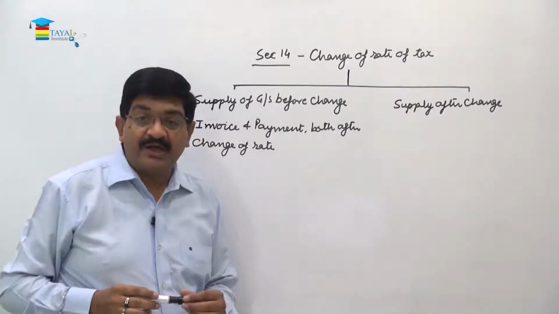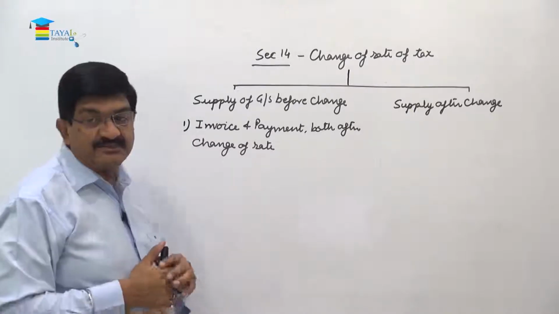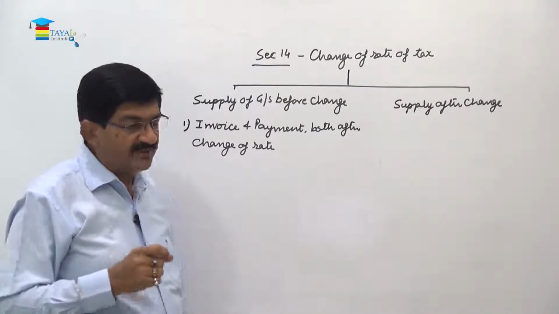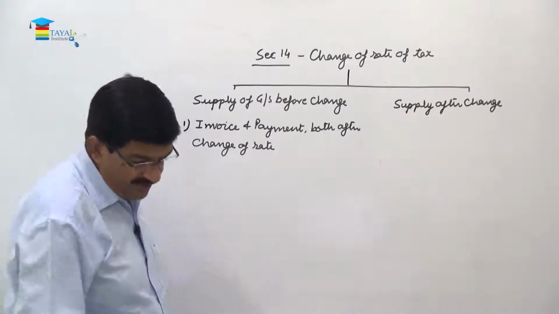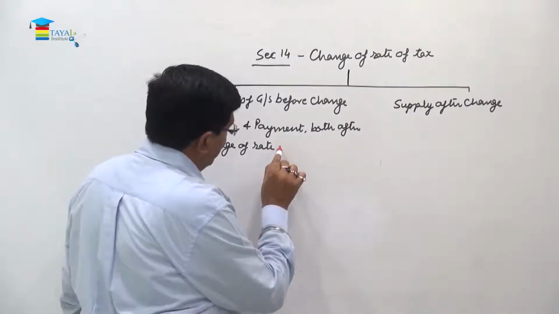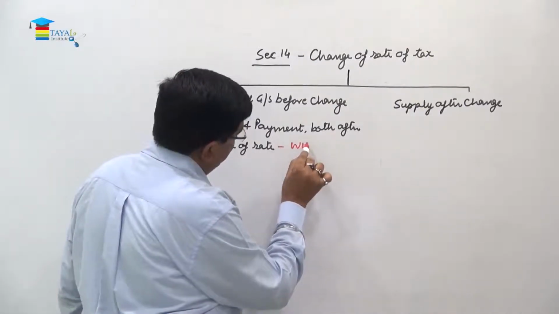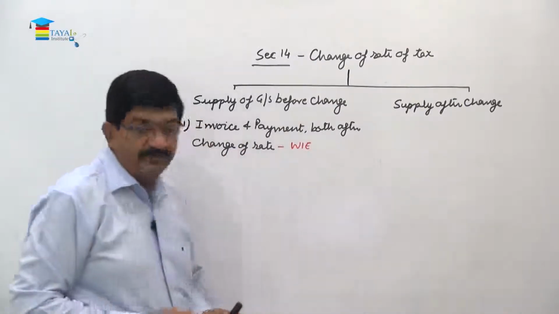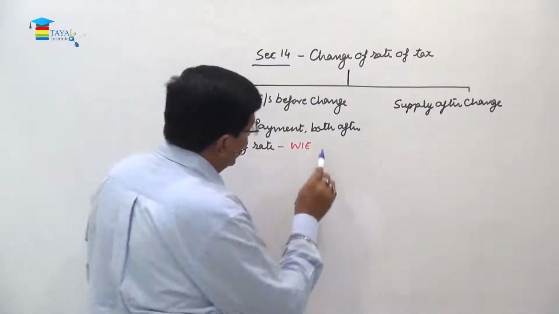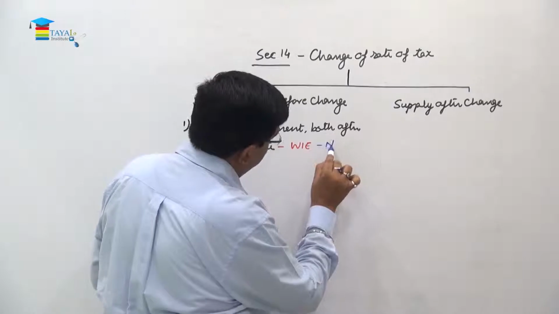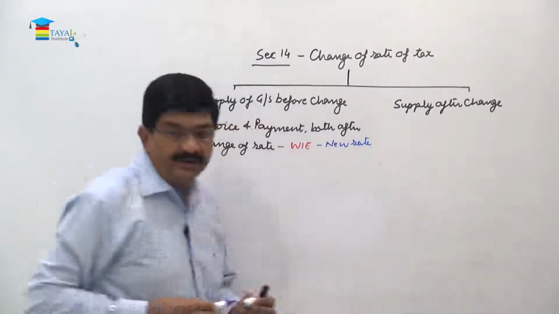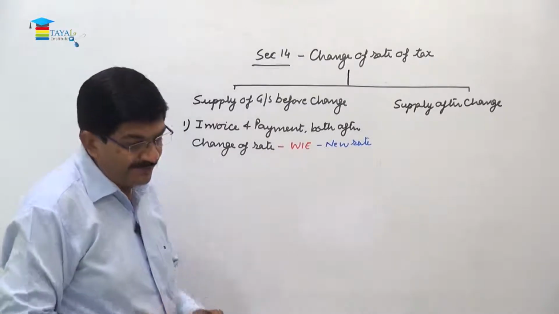Actual supply has been done before the change of rate of tax, but the invoice as well as payment both are after the change of rate. In this situation, the time of supply is whichever is earlier. But both have been done after the change of rate, so effectively the new rate will be applicable.